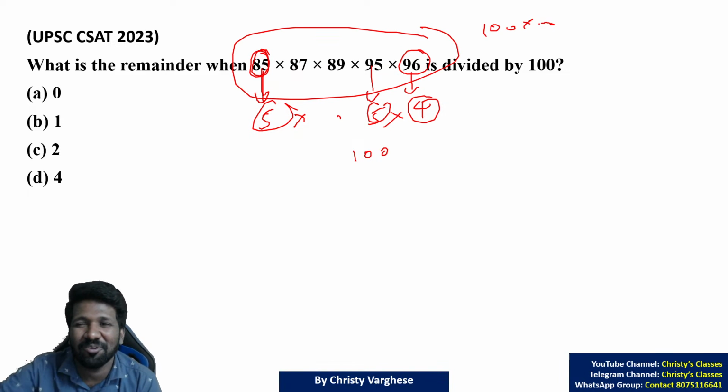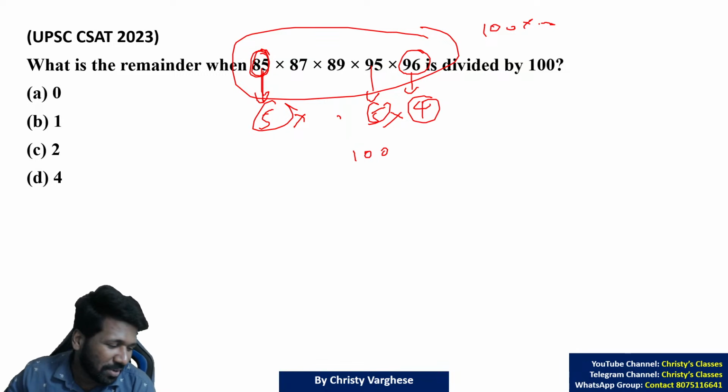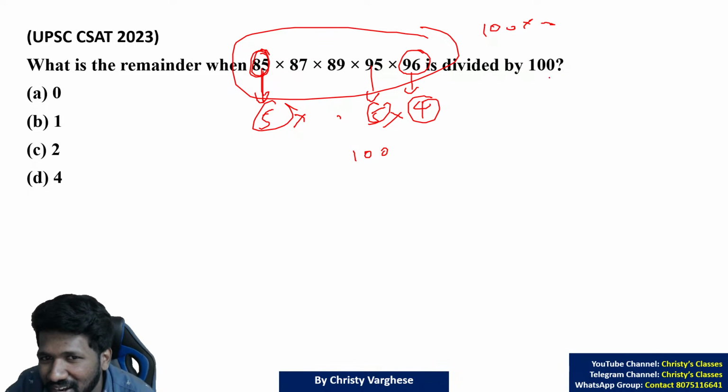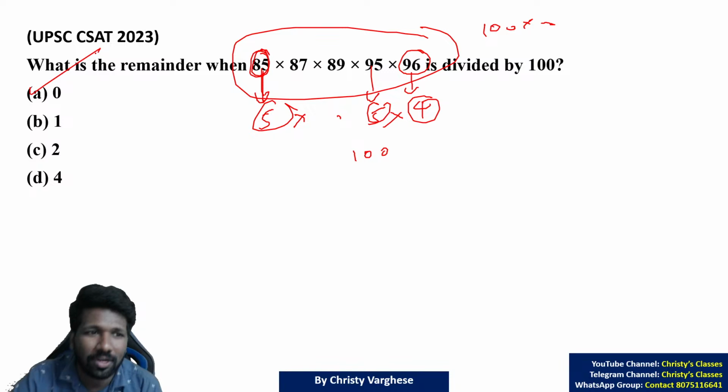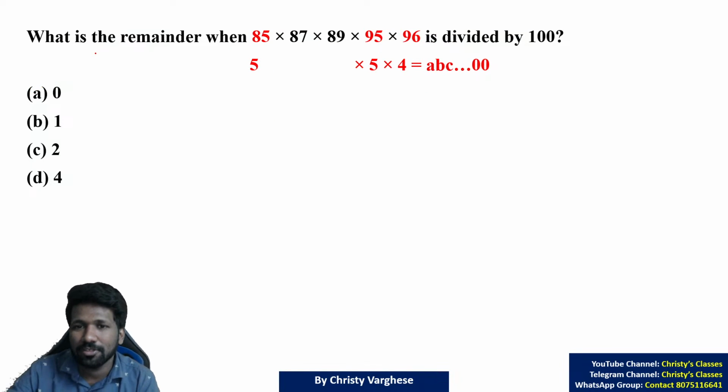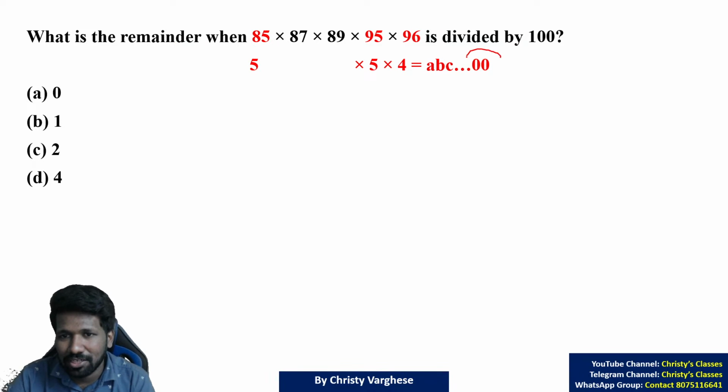That's something we don't have to worry about at all. This number ends in 0, 0 only. A 0, 0 ending number divided by 100, the remainder will be 0, 0 only. So option A is the answer. Super easy. Did all of you understand this? Establishing that this number is 0, 0 ending was enough to finish this question.